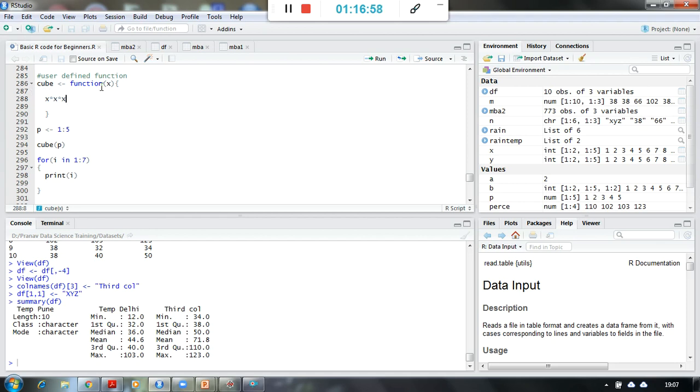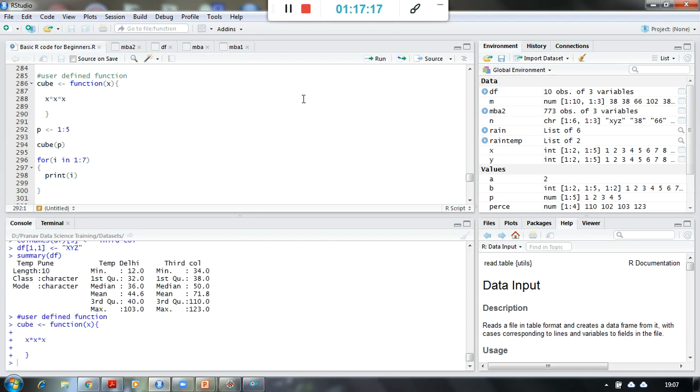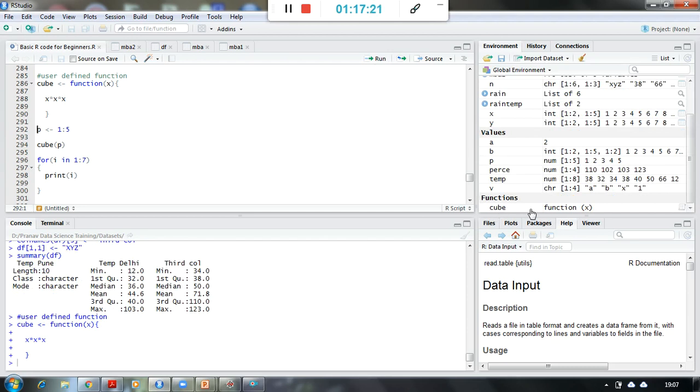Okay, so I'm going to pass on a value which will multiply itself 3 times. So the syntax is function of x. X means which value I am passing into this particular function. In curly braces, I am saying x into x into x, right, which is going to give me the cube. So my cube function has been declared over here. You see here in the global environment, first we have seen data, then values, and now functions are also displayed